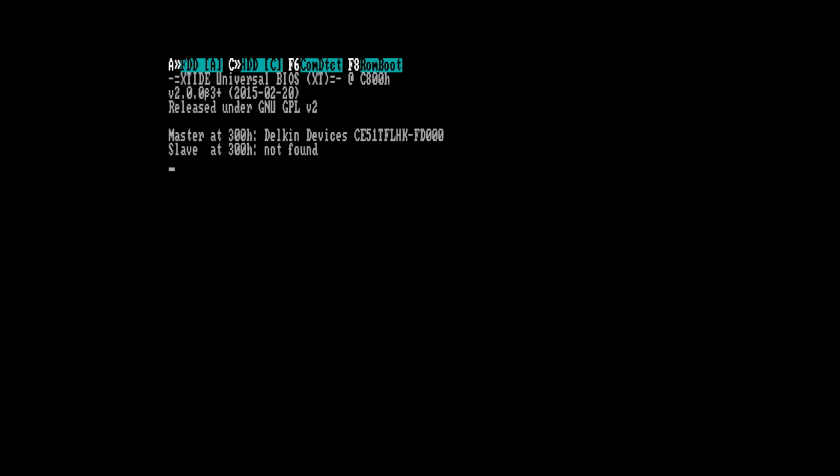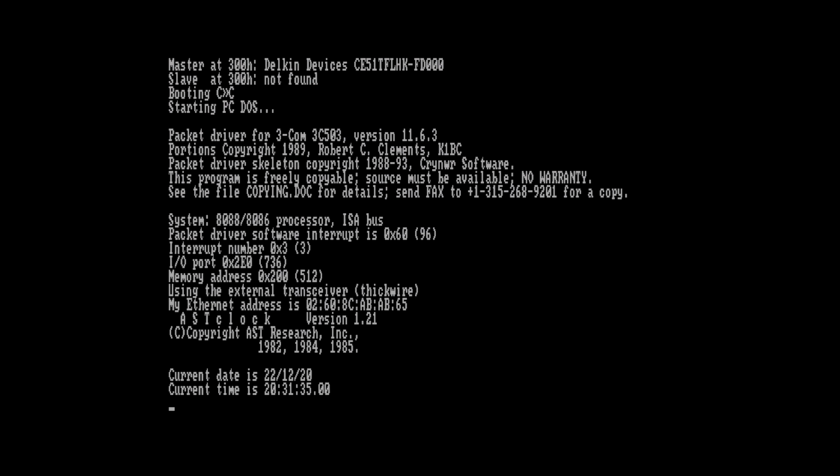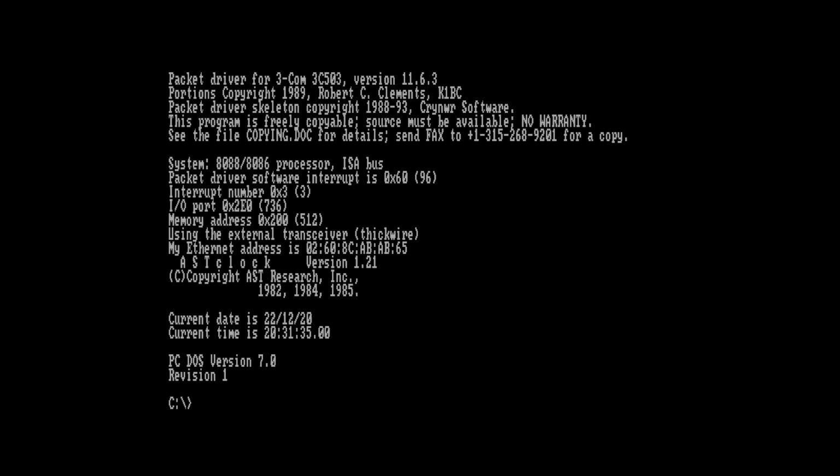So booting it up, we see the XT IDE BIOS, which auto-detects that compact flash card. It also has some basic features like swapping the floppy drives around and booting from other drives, and booting from ROM. There's also a very lightweight packet driver for the network card. The date and time are displayed. This is of course coming from the real-time clock on that 6-pack Plus card.